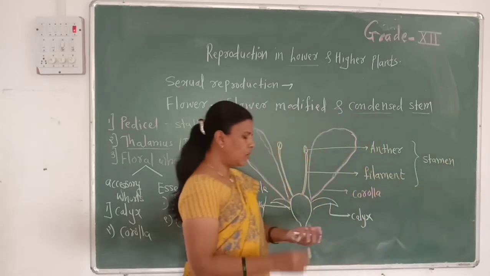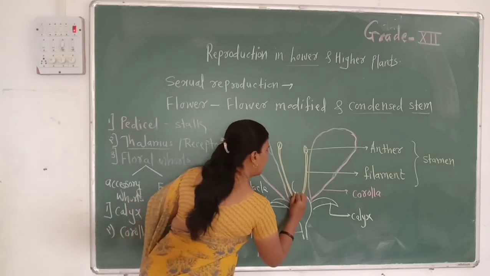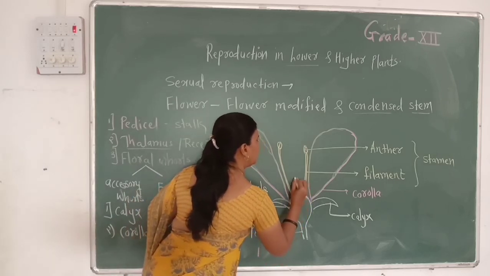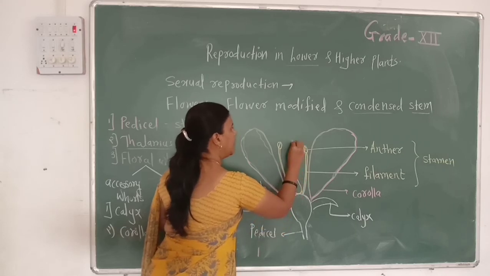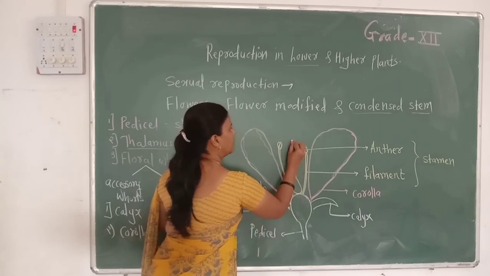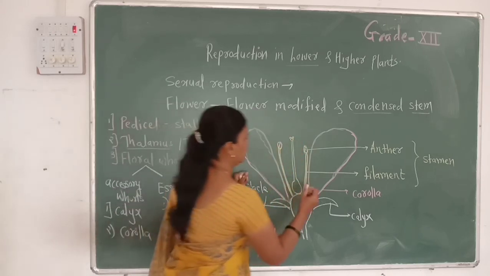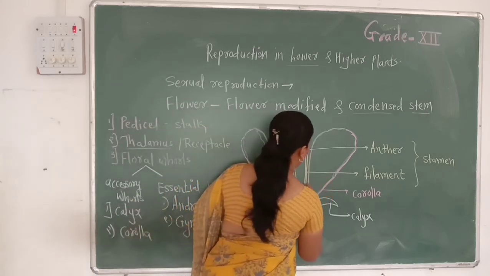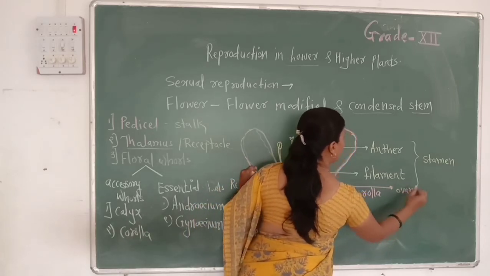Then the innermost whorl of the flower is called the carpel. Carpel mainly consists of three parts. The lower bulbous part is called the ovary.